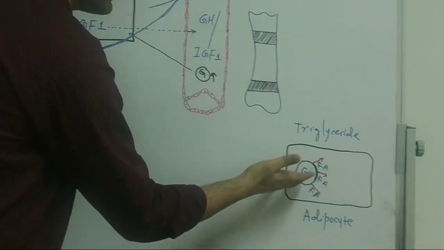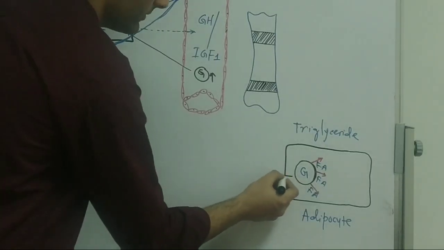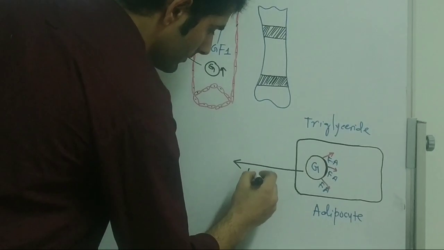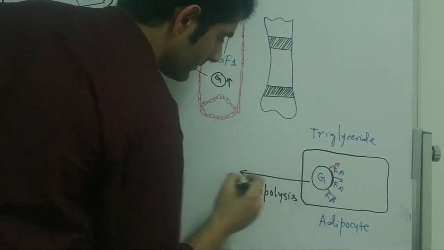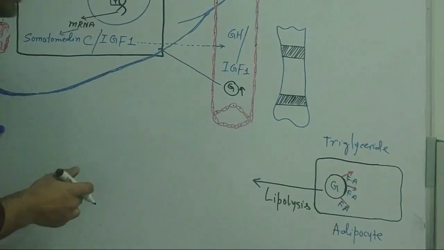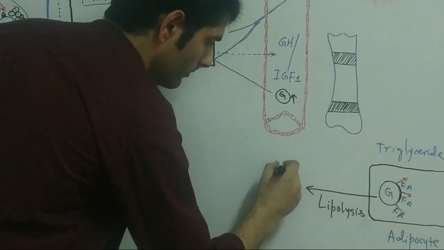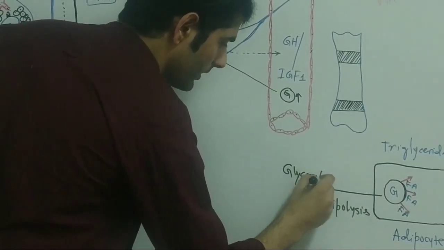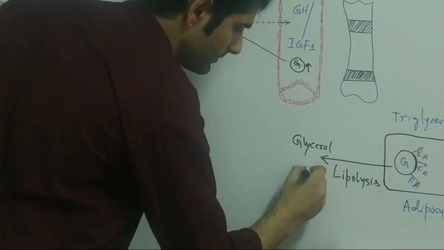This triglyceride, when it undergoes lipolysis, gets converted into the glycerol and 3 fatty acids.